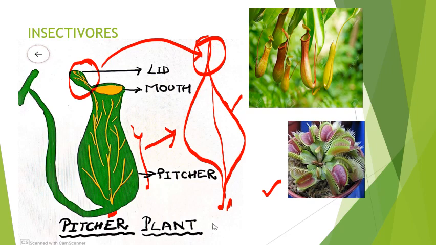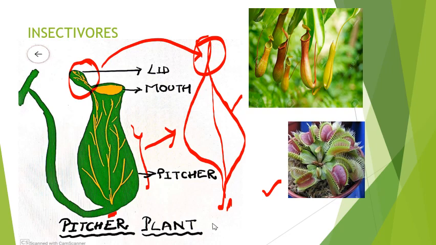When the insect comes and sits at the mouth of this pitcher plant, the lid closes and it is moved down towards the bottom. When the insect tries to come out of the pitcher, it fails. Why? Because of the presence of a number of hair on the inner side of the pitcher. These hair are sticky and they are pointed downwards. Then the insect is digested by the plant's digestive juices.